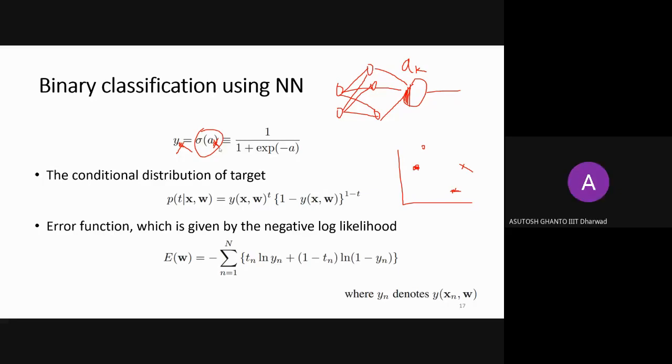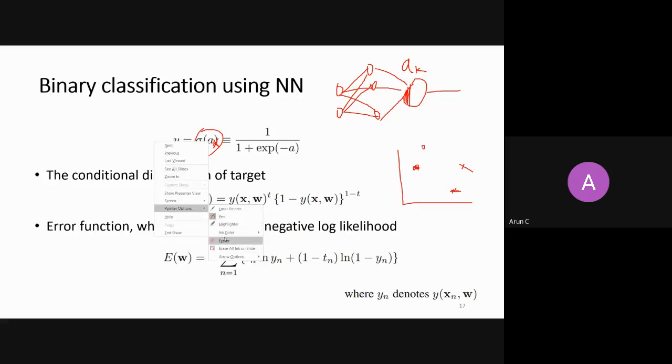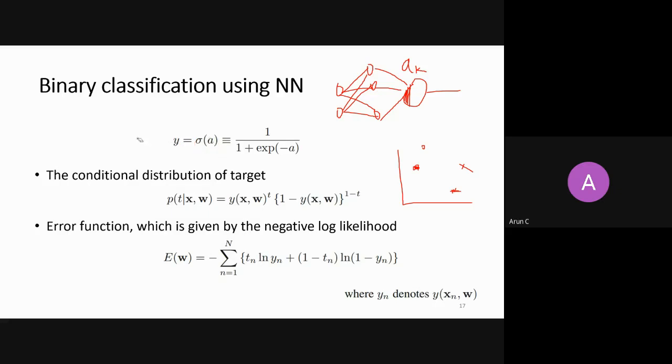Yes, sir. Okay, so I should drop this k factor here now because there is only one node, right? Once I have only one node, it will give me some probability of belonging to one class, class 1. We have already done this. All those points which belong to the dog class will participate here because the dog class has t equals 1, and all those points which belong to the cat class will contribute from this term because here t equals 0, so it will go away. We have done it so many times, right?